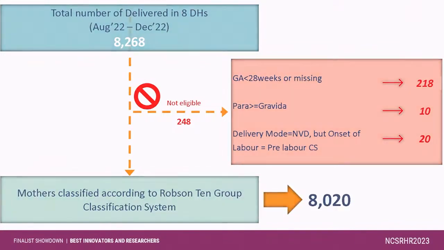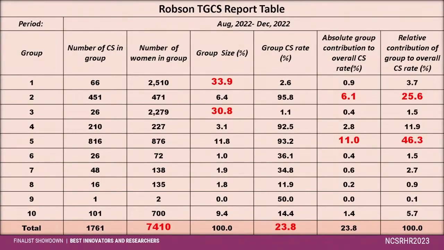This is the Robson report table, where we can see that from 8,020 mothers, we could classify 7,410, and our overall C-section rate was 23.8%. Group 2 and Group 5 contributed more than 70% of this C-section rate. Another important finding is that 65% of mothers who delivered in our facilities belonged to Group 1 and Group 3.